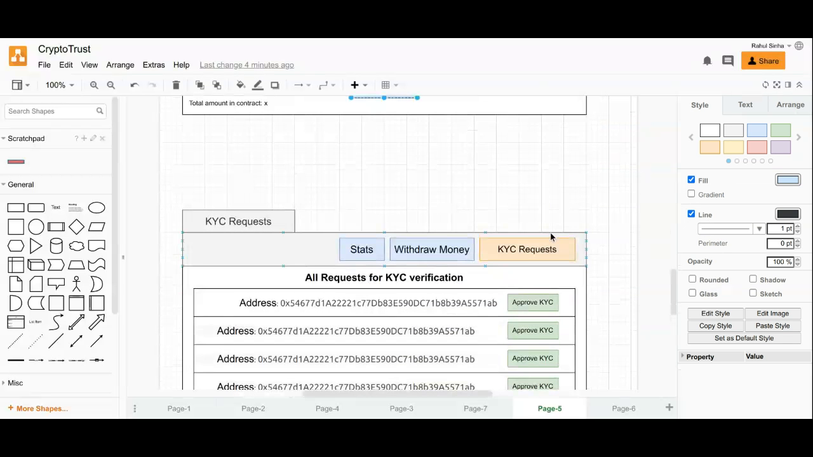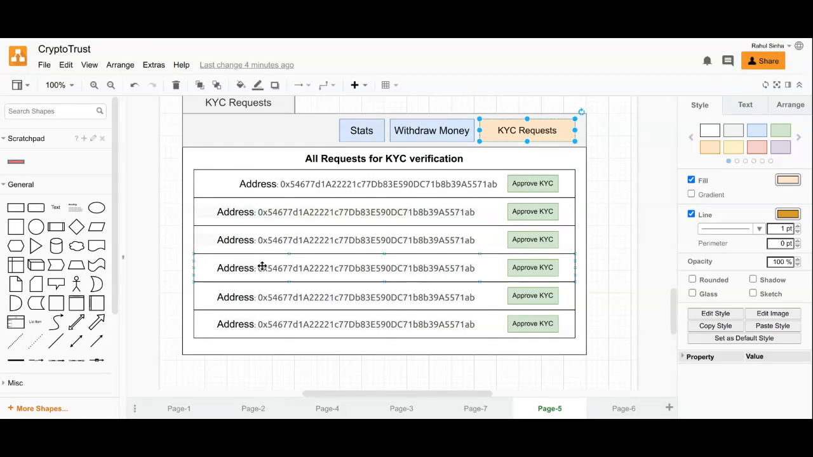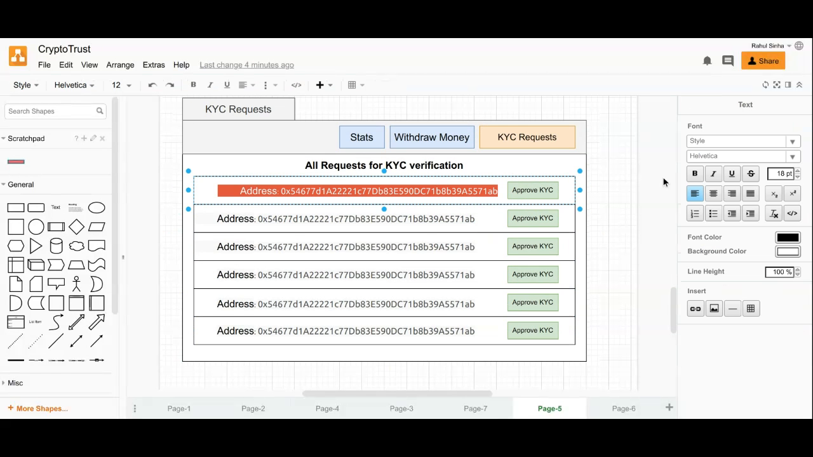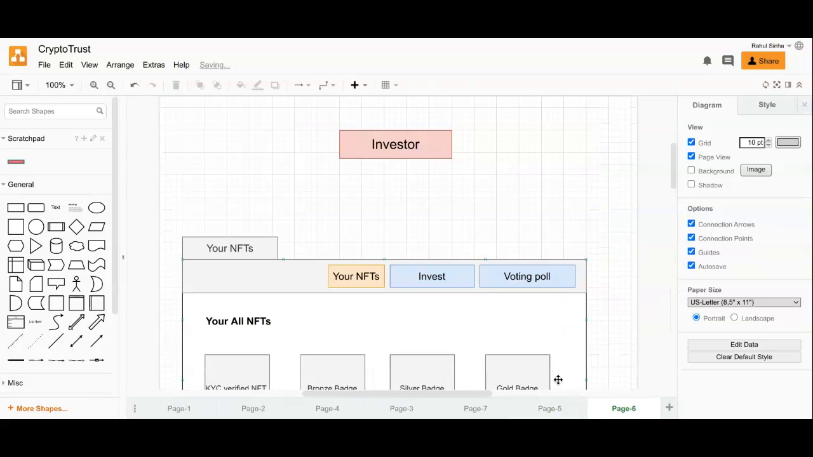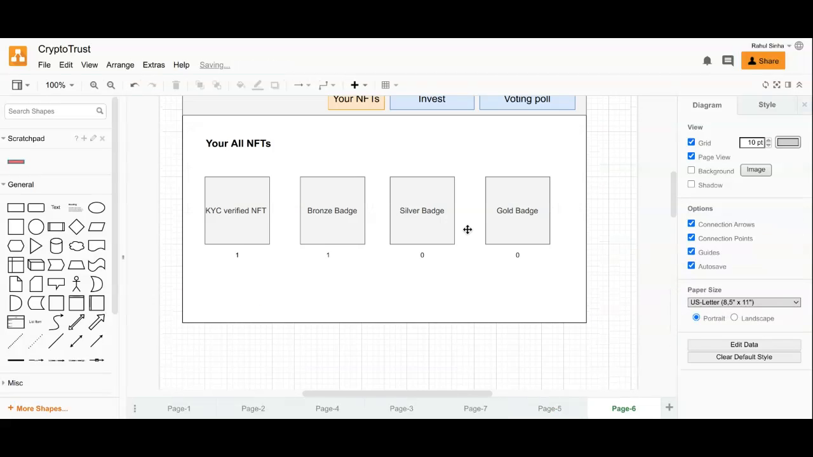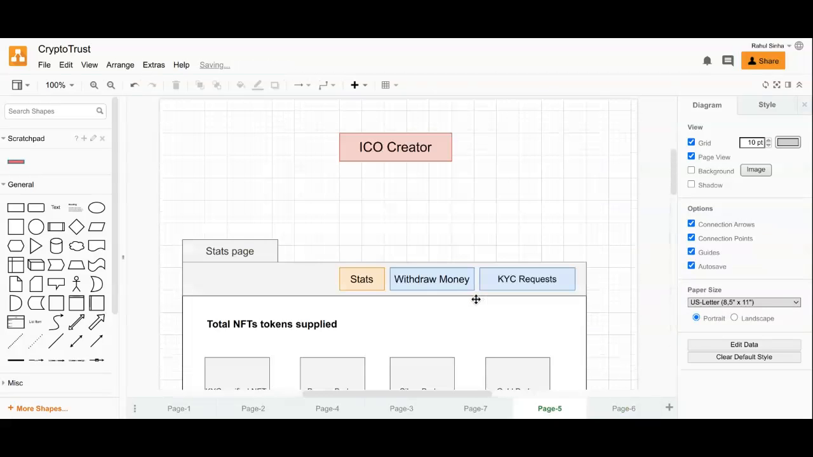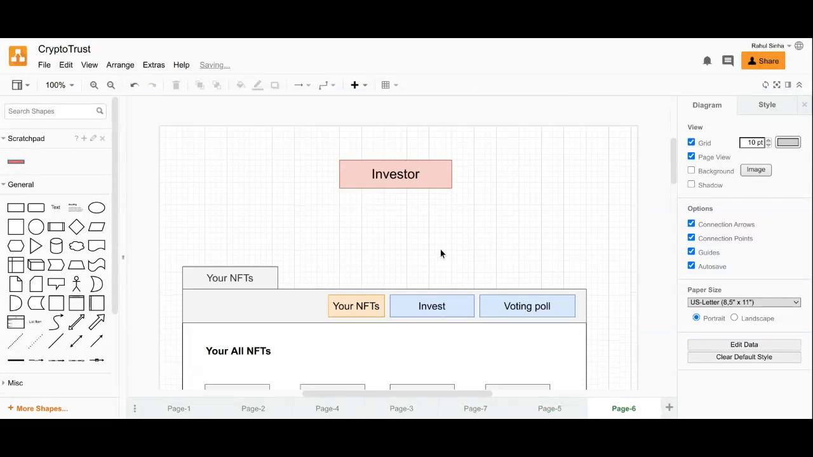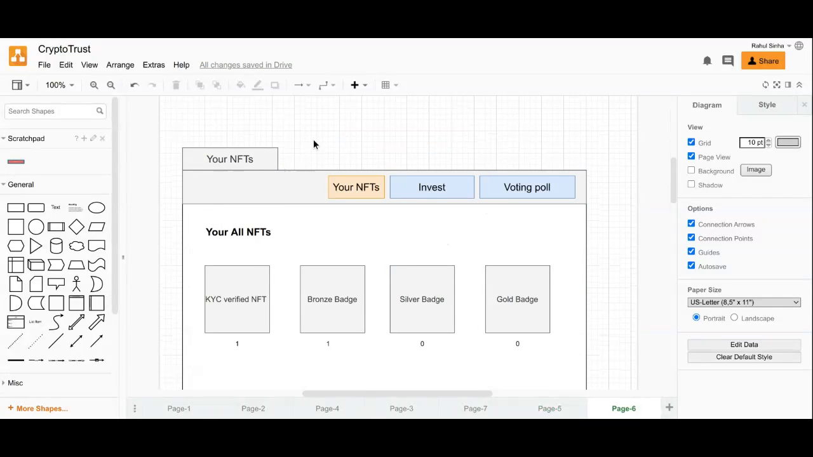And this is the KYC request. As we know, only the ICO creator can approve the KYC for all the investors. So in this, he would approve or decline the investor whom he wants to add or doesn't want to add. So these were the pages for the ICO owner, the ICO creator, and these are the pages for investors.